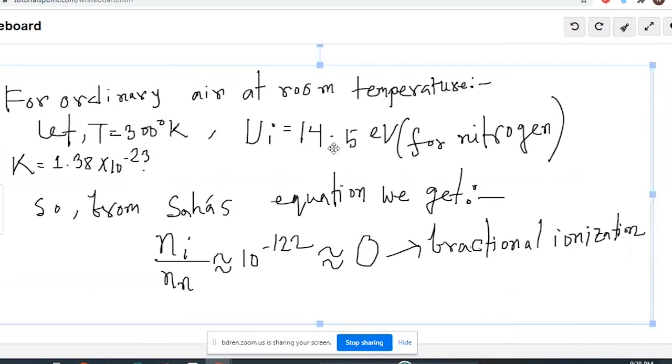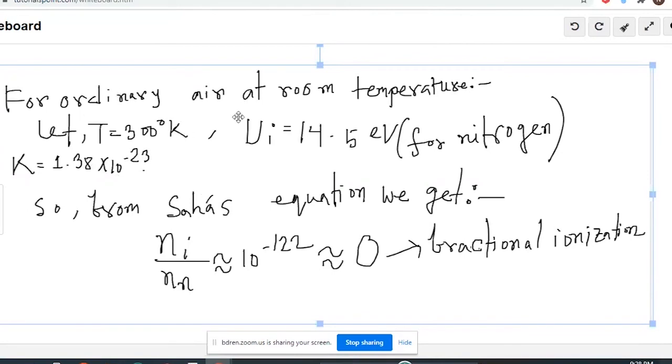UI is equal to 14.5 electron volts for nitrogen. It's fixed for atoms, it actually varies from atom to atom. K is equal to 1.38 into 10 to the power minus 23, which you all know.